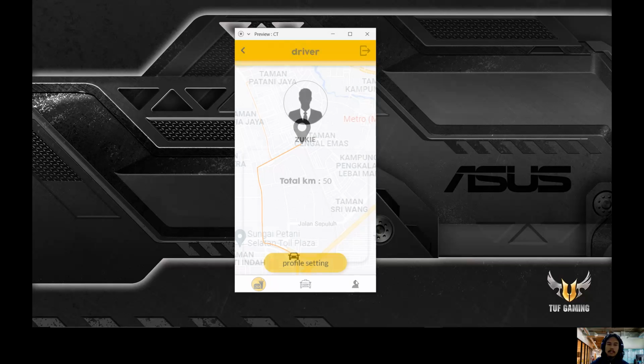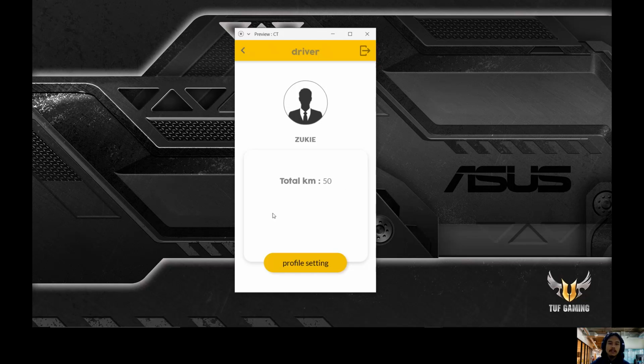Oh, finally, yes, this is the profile. So in the profile, they will have a total amount of accumulated miles, that is the distance that they have driven, meaning whatever distance they have done in delivering food and transporting users, it will be accumulated in their profile.